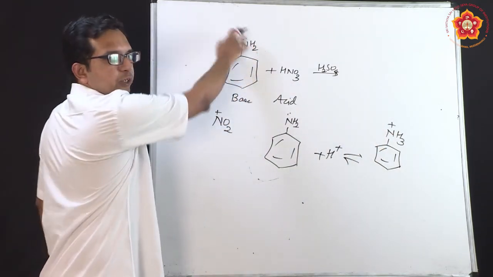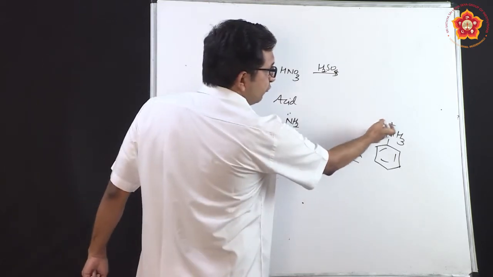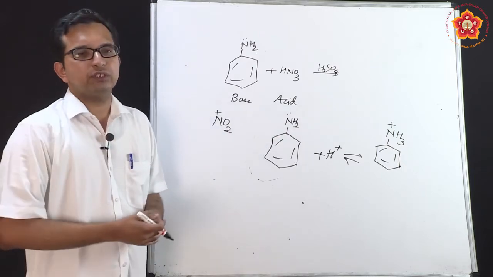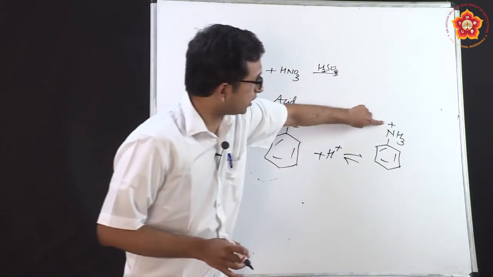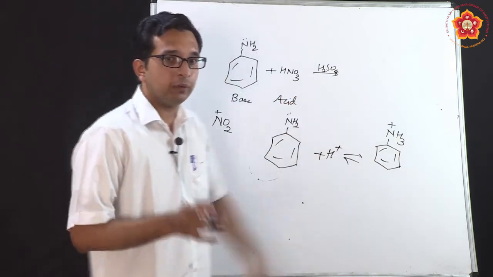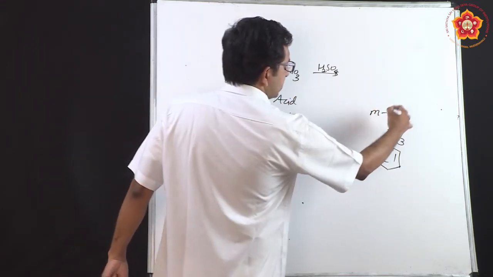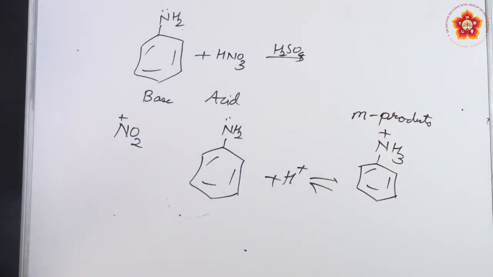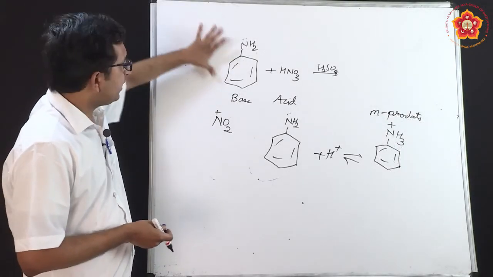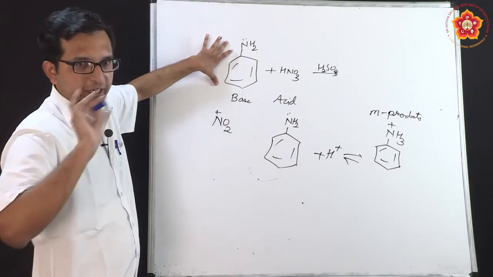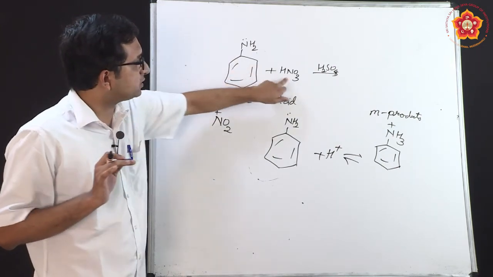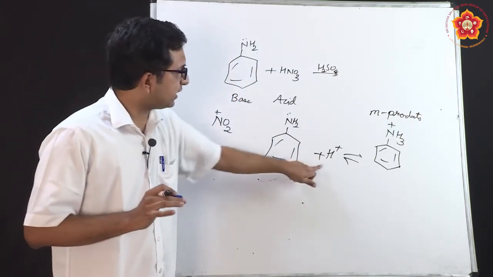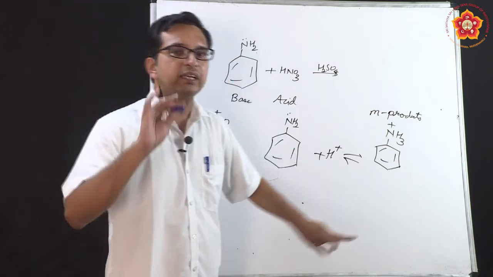This had a lone pair, so it was in excess, it was donating. This is now deficient. Deficient people cannot donate. If you are hungry, it is very difficult for you to donate to somebody. So here, since this is deficient, it will now act like an electron withdrawing group, and we know that if electron withdrawing groups are there, then we get meta products also. So now there is a subtle interplay where aniline, as a base, would like to give ortho-para, but because it is in the presence of an acid, the acid-base reaction is also happening, and this is called the anilinium ion.